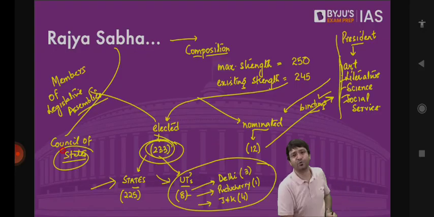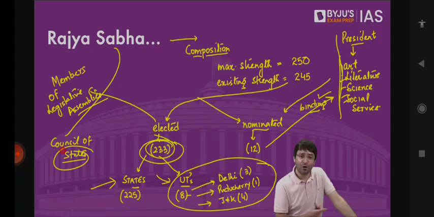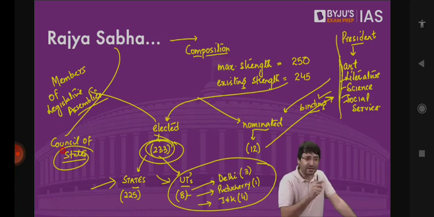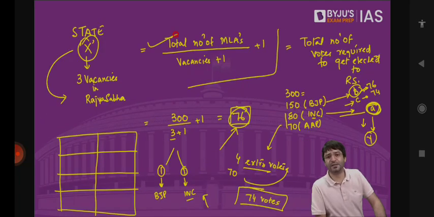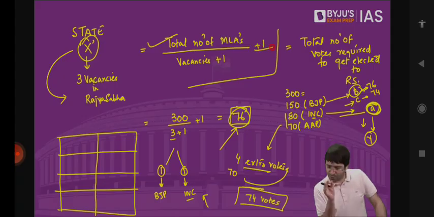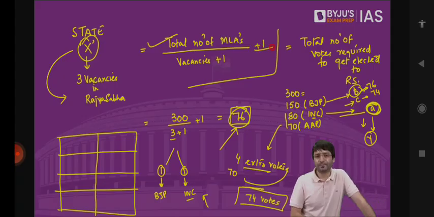And how are MPs elected to Rajya Sabha? Through the proportional representation system, by means of a single transferable vote, through open ballot. Open ballot in the sense you have to show it to your party representative. I am voting for my candidate. I am not voting for someone else. I am not cross-voting. And for that, the formula is total number of MLAs divided by vacancies plus 1, plus 1. This is the number of votes required. And whoever gets these many votes will be elected to Rajya Sabha. Clear?